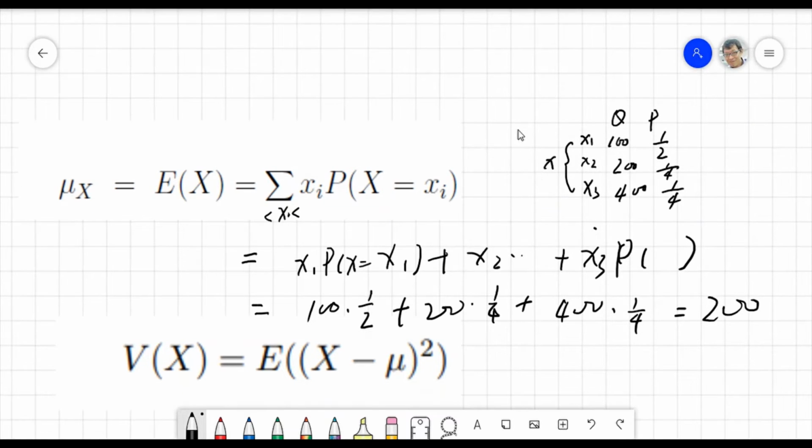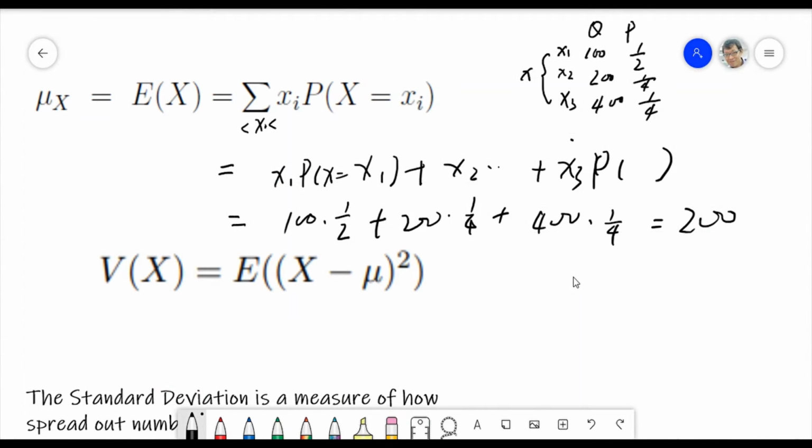Then let's go to the variance. Variance is equal to what? Exactly: for each unit, take its difference from the mean, and square it. So we see the volume of their difference. That is the variance.